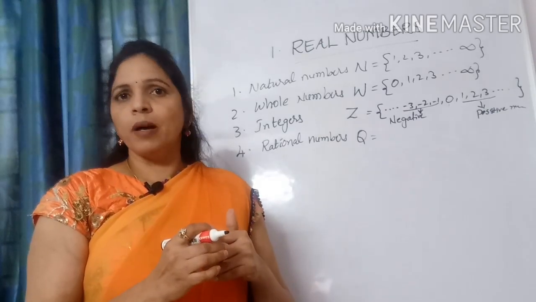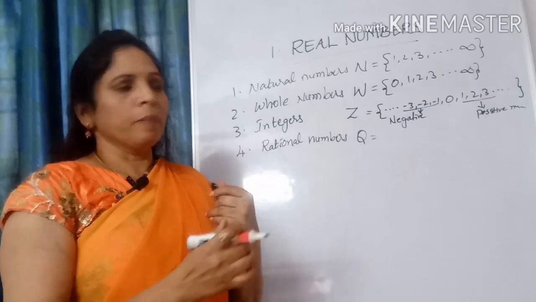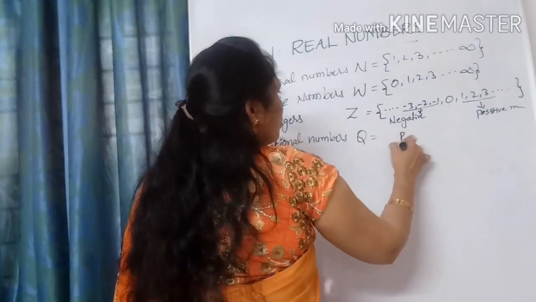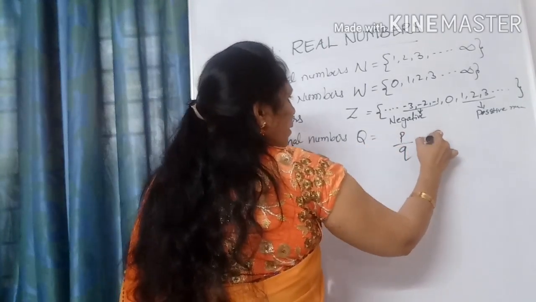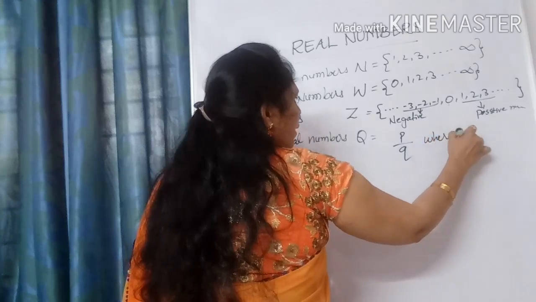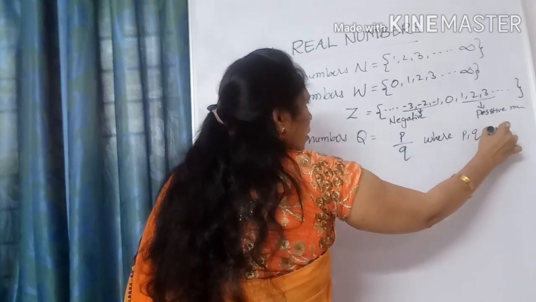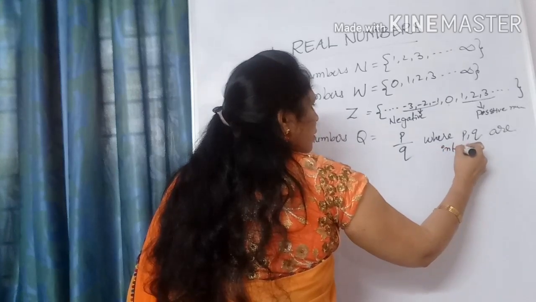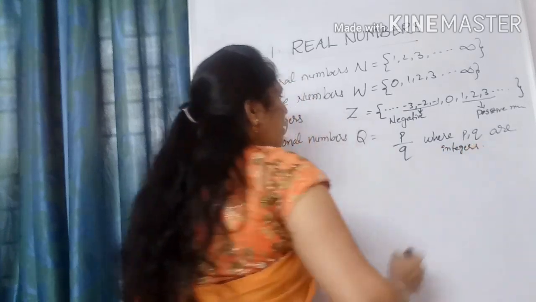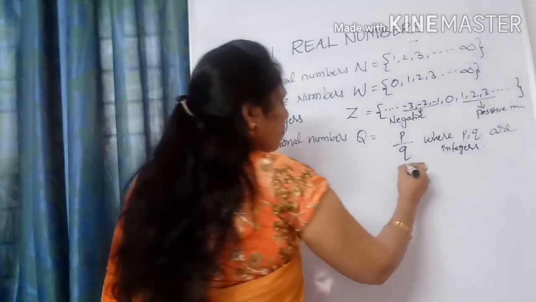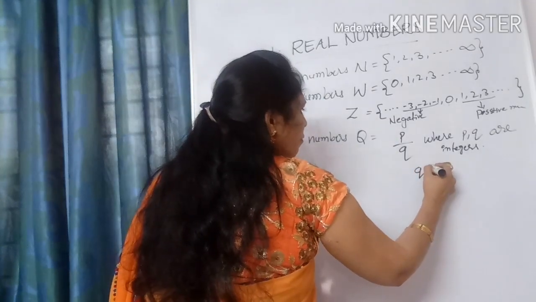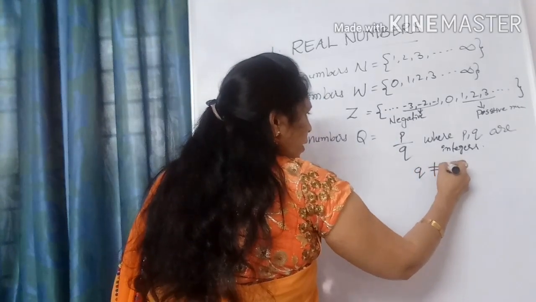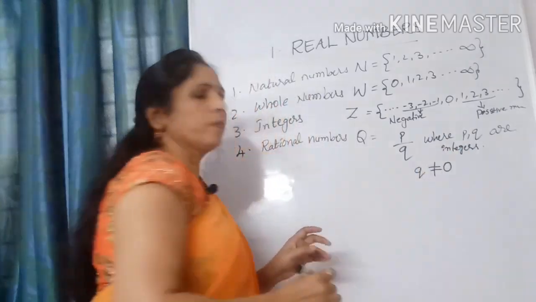Here p, q are integers, and the condition on q is that q is not equal to 0.